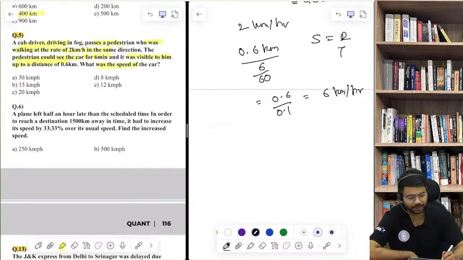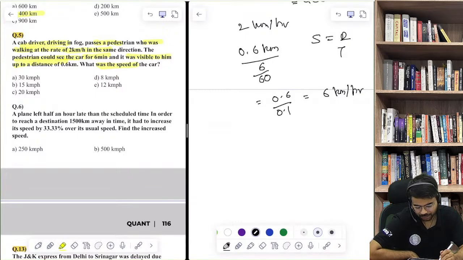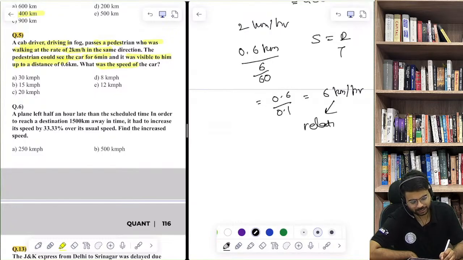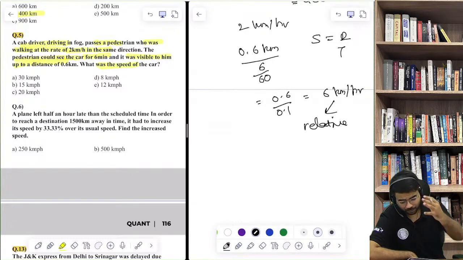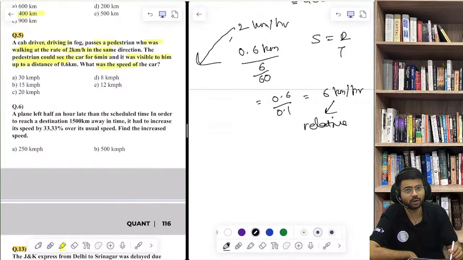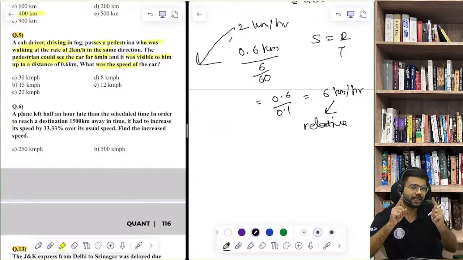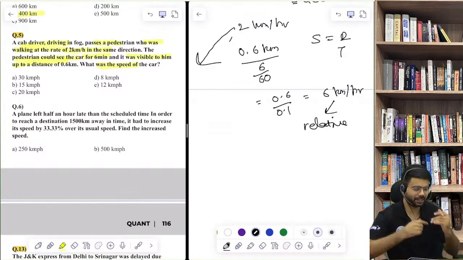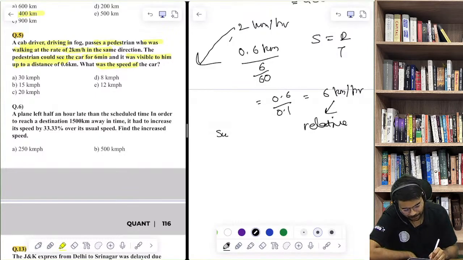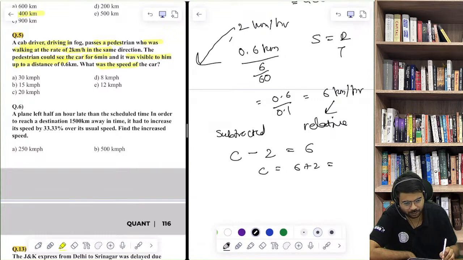This is not the speed of the car, this is actually their relative speed. What we calculated, what is it? This is relative speed. Why? Because the pedestrian is not stationary, he is also walking, and when two bodies are moving in the same direction, their speeds are subtracted. Always remember, the speed of the car minus the speed of the pedestrian is 6. So the speed of the car would be 6 plus 2 is equal to 8 kilometers per hour.